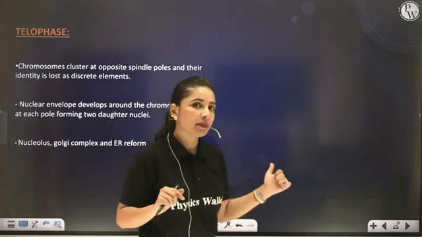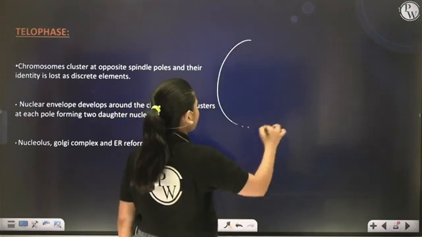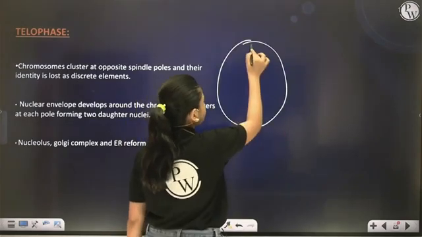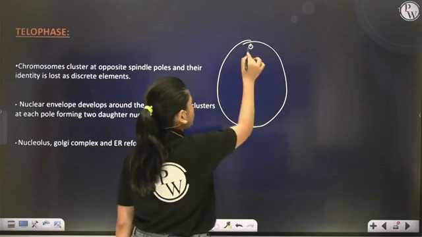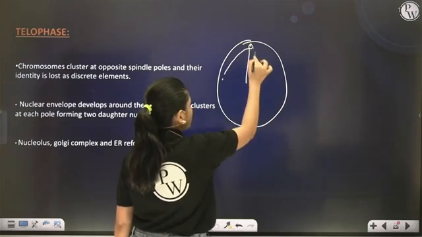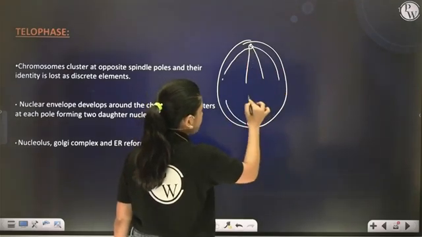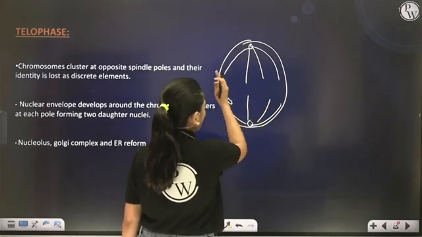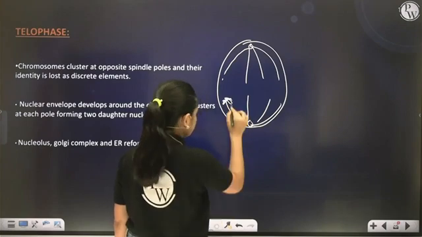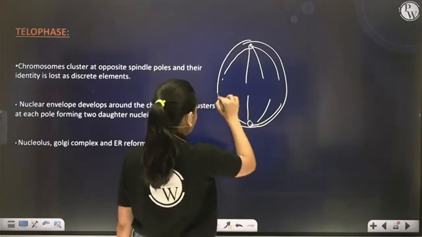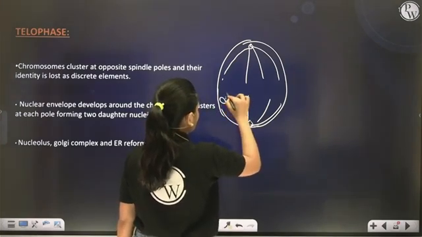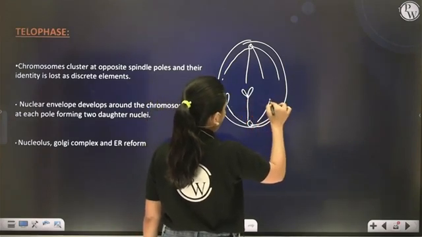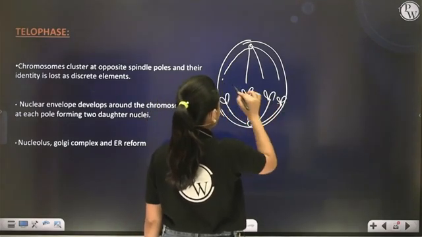So what happened during anaphase? What was the diagram of anaphase? See, splitting of the centromere took place, because of which the spindle fiber also got cut from the center, carrying each chromatid towards the opposite pole, with the centromere leading and arms trailing behind like this.